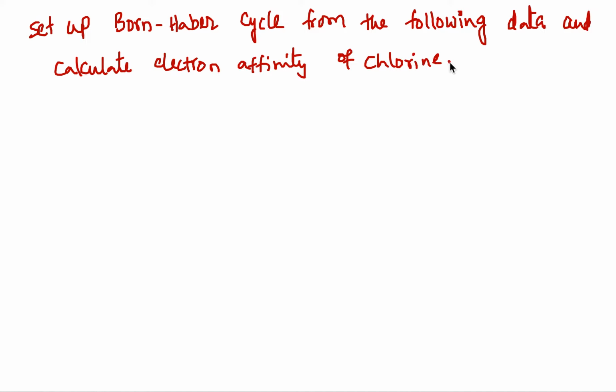This is the question. Now here we have set up thermochemical equations and the enthalpy associated with each process.